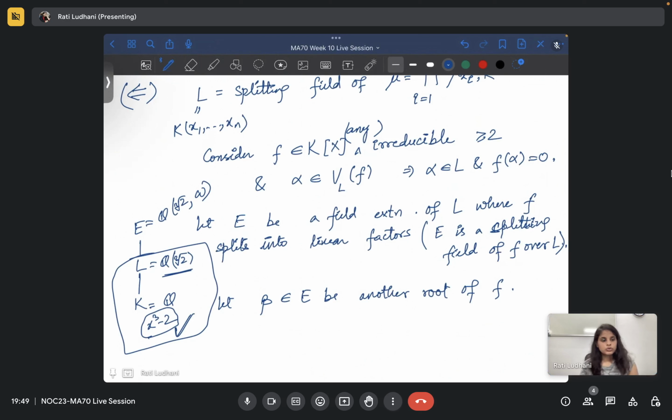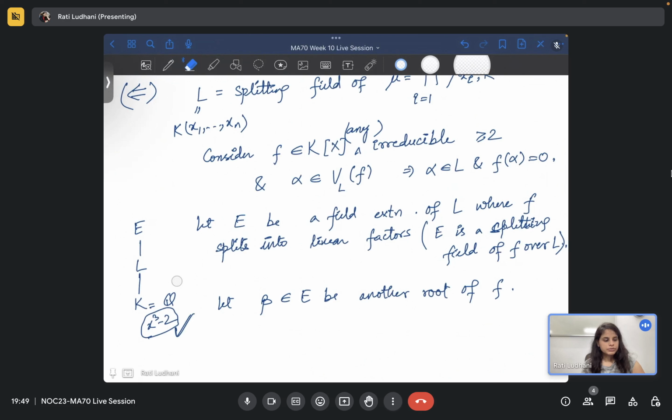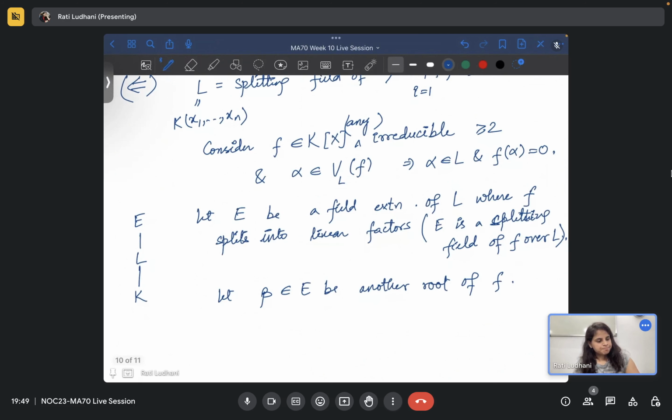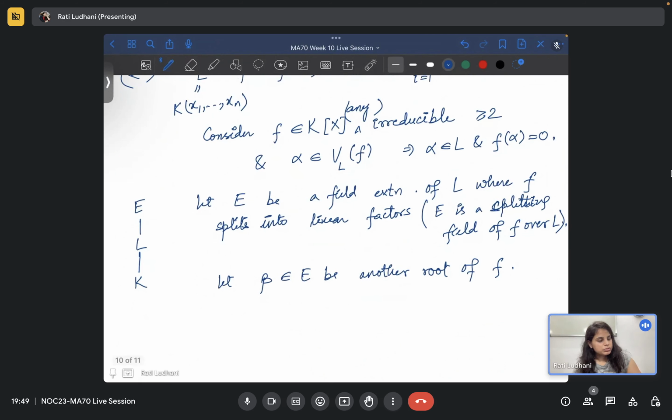Yes, ma'am. So what we will prove is that you go to a bigger extension because somewhere roots will exist, so roots, you can at least pick the roots. Now you will prove that all the roots are in L itself. That is the requirement. So let beta belong to E be another root of F. Now, so alpha belongs to this.